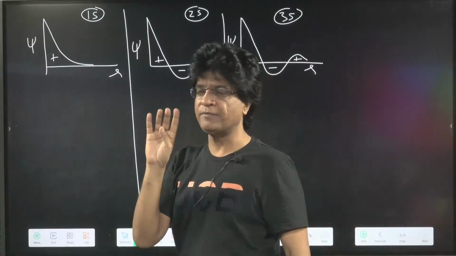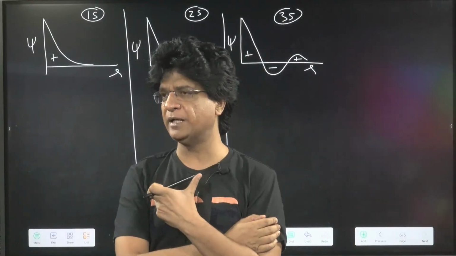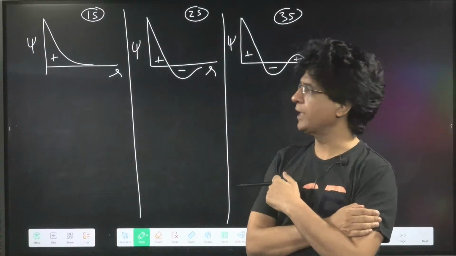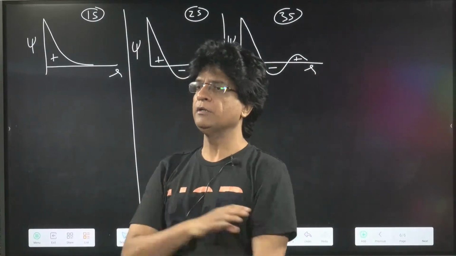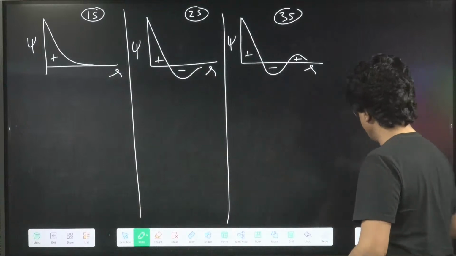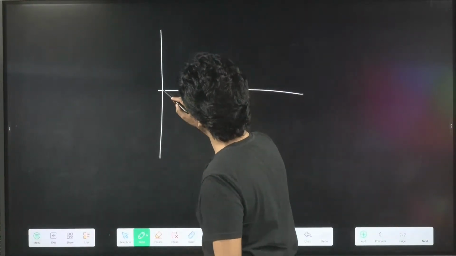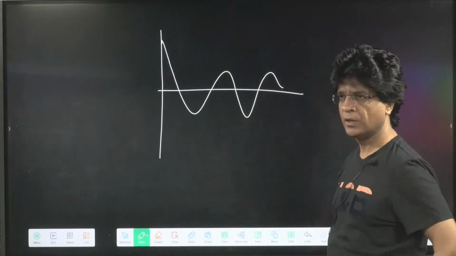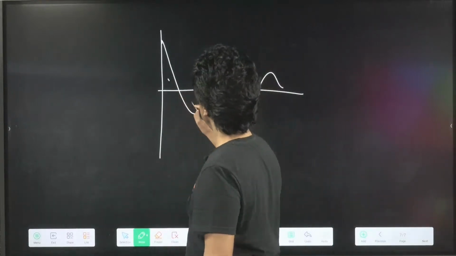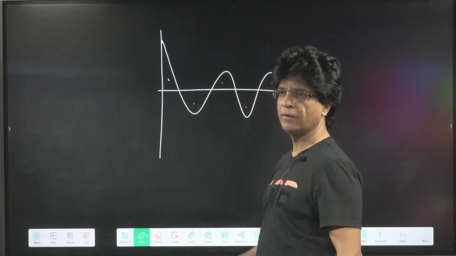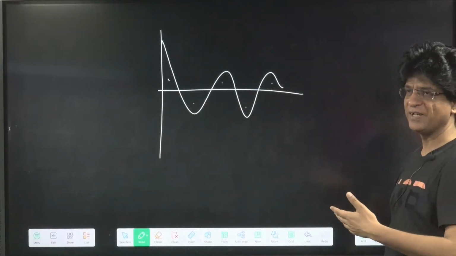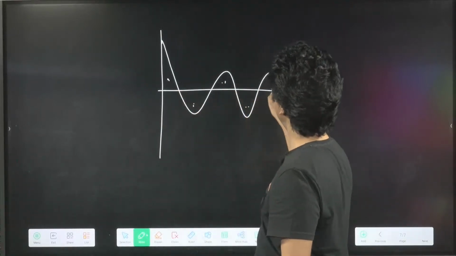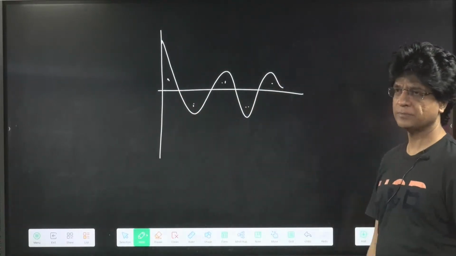How many lobes will be there in 4s? Come on, be quick. This is how we are going to answer the question they will be asking us. There will be 4 lobes. So will you agree with me? If I draw this graph, tell me, this graph belongs to which orbital of s? 1, 2, 3, 4, 5. No, this is 5s. 5 lobes are there. Is that clear?